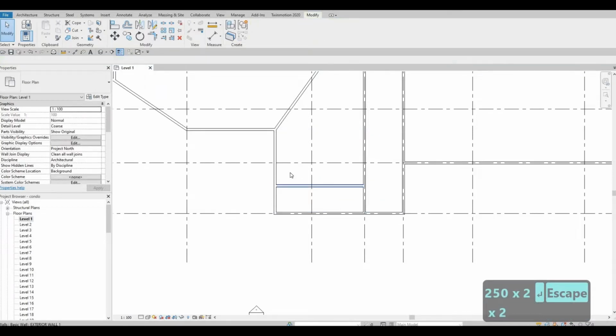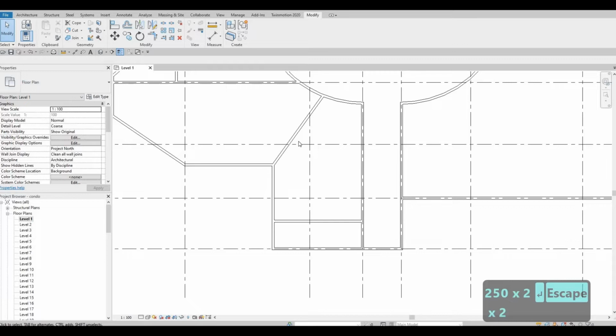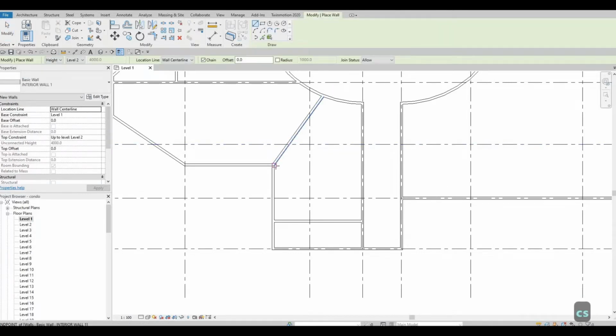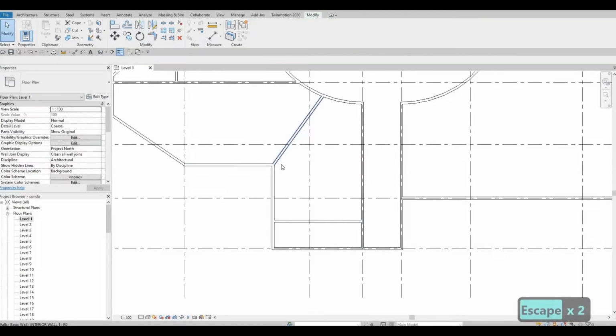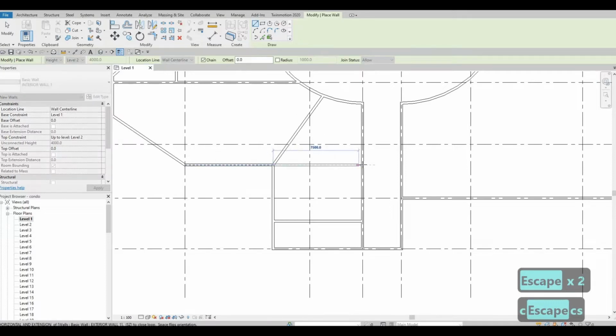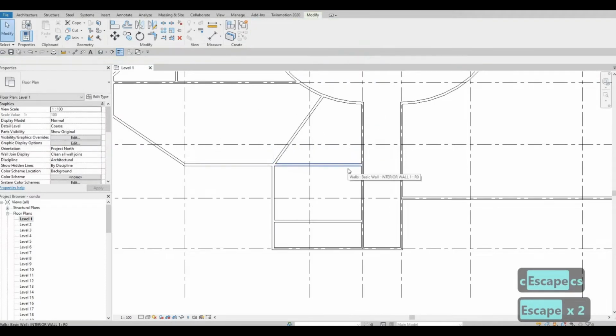So 2500, and then here we could just divide it in the middle. So I think this will be enough. So we could just extend this one, or just use the interior wall to just extend it all the way there.